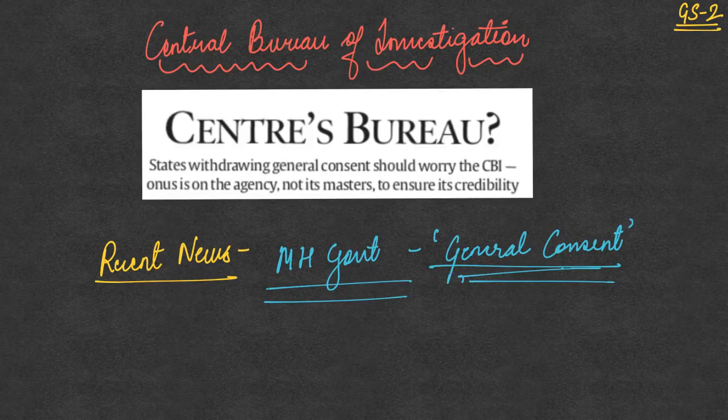There is also one more related issue, which is center-state relations. Now the CBI is not under the control of the state. So states will have to give consent for the CBI to come in and investigate any cases in a particular state. There are several complex interstate organized crimes which need to be investigated by the CBI. In such cases, the states cooperate with the CBI and then they get the work done.